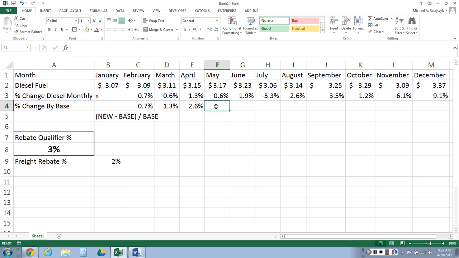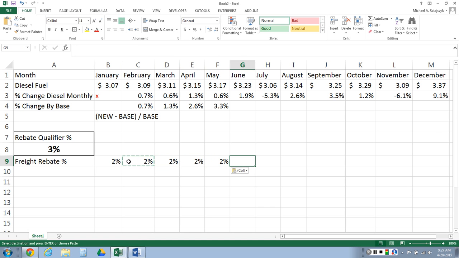So now we go into May. May minus base period, which is January, divided by January. Right. Now I've got 3% here. But guess what? It's 3.3%. Hooray, we can now change our price. So what this means is February was 2%, March was 2%, April was 2%, May was 2%.